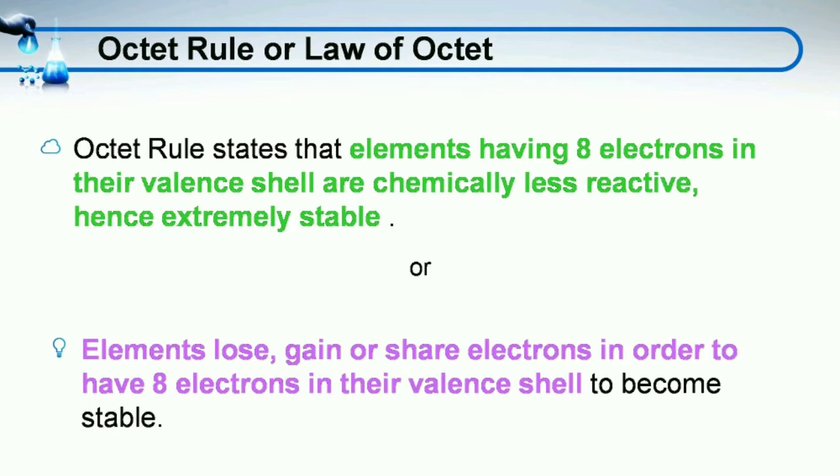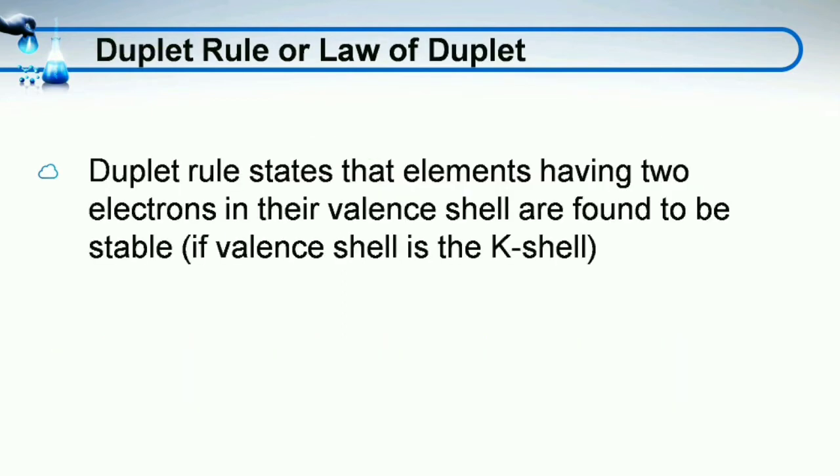As helium, having 2 electrons in its valence shell, is also found to be extremely stable, the duplet rule or law of duplet was also given, which states that elements having 2 electrons in their valence shell are also found to be stable. But this happens only if the atom has only one shell, that means only the K shell is there as the valence shell.